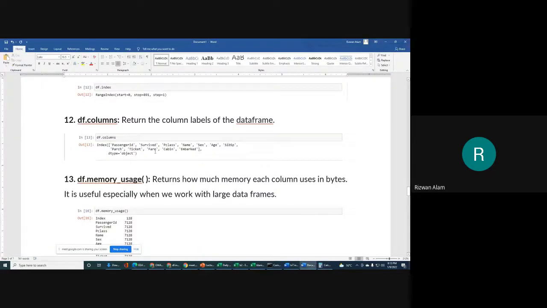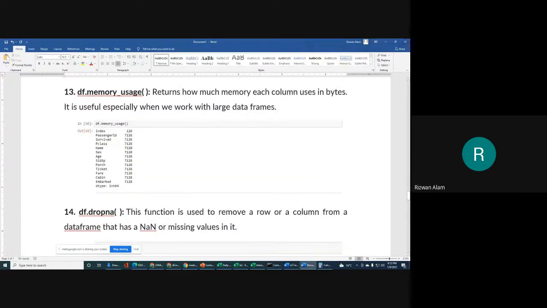Next we can go for df.memory_usage. It means how much memory each column uses in bytes. It is useful especially when we work with large data frames. Whenever we are working with a large data set, our data frame will obviously be large, so in that case we have to take care of this. That's why we can know about the memory each column uses in bytes.